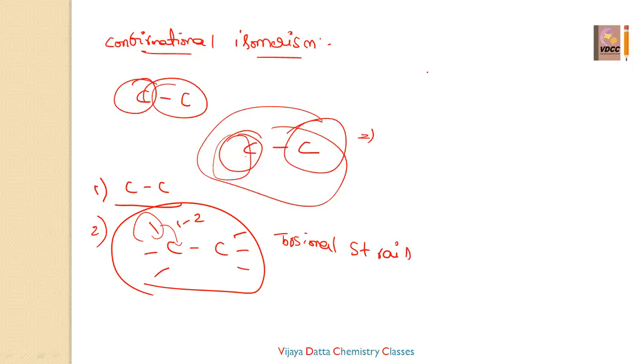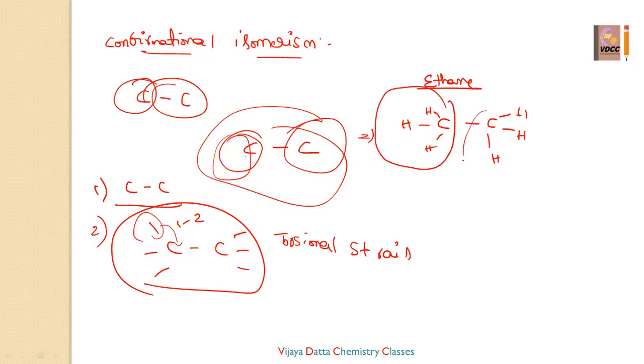Generally, we will write the conformations for ethane. What is the molecular formula of ethane? CH3, single bond, CH3. Now you can fix this carbon and rotate the other carbon by however many degrees you want. If you rotate it by 60 degrees, that is called one form. If you rotate it by 120 or 180 degrees, you get different conformers by rotating through different angles. Got it? So let us write the conformations of ethane.